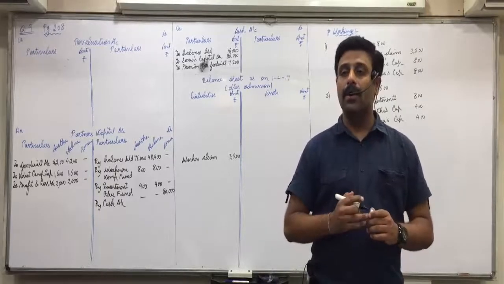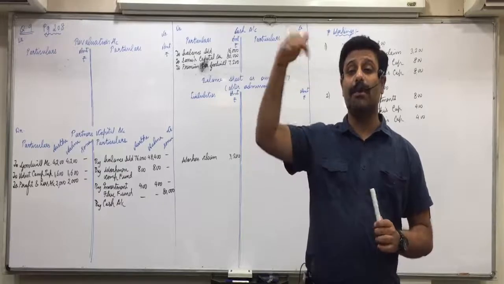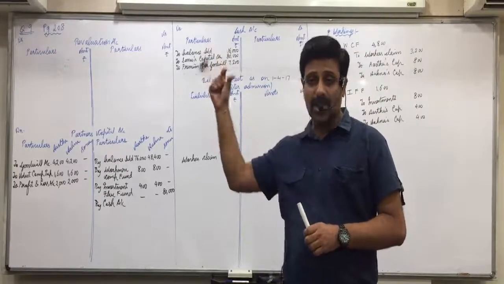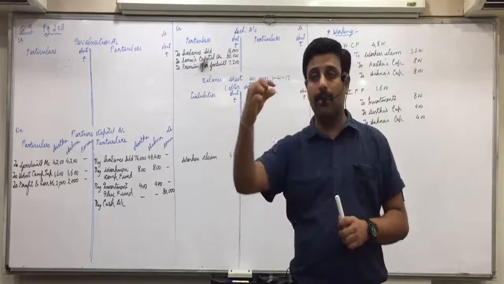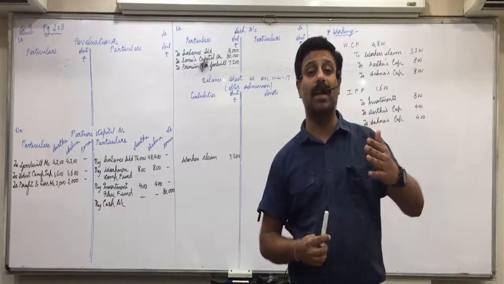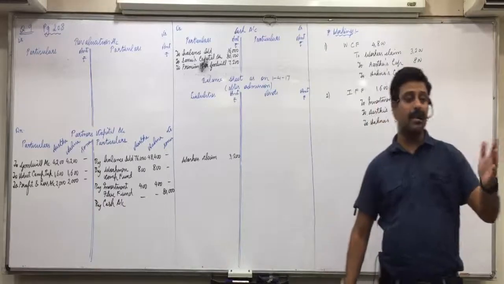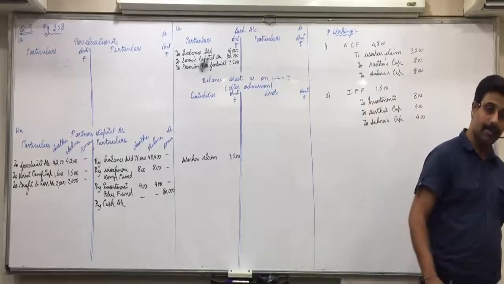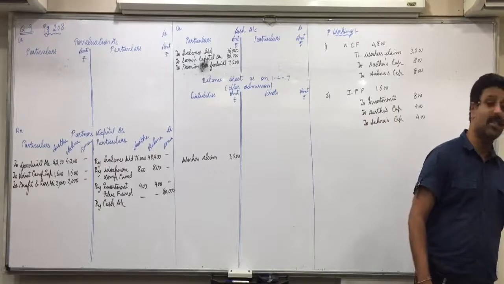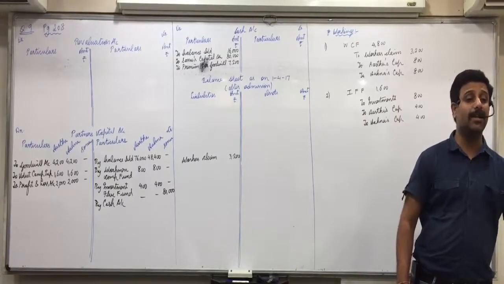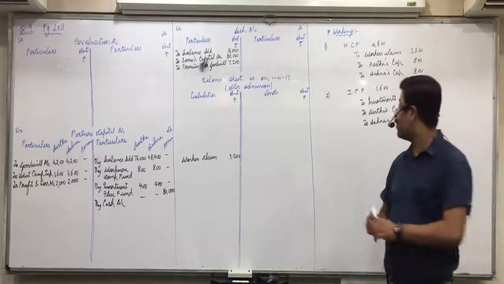Now, when would the sacrifice ratio be the same as the old ratio? When the old ratio and the new partner's share is given, meaning below the balance sheet the language should have been they admitted Sonu with 1/4, 1/3 or something like that share, which is not given. Can you see the adjustment? The new ratio is given. So as we did yesterday, first we will have to find the sacrifice ratio.